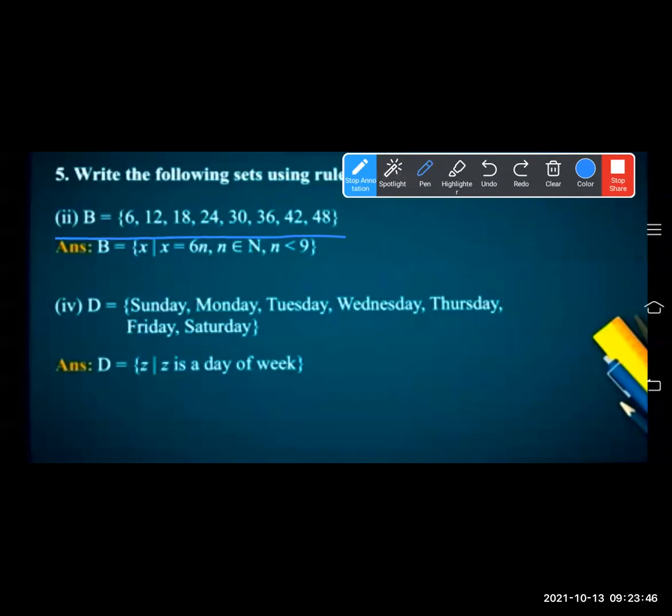What is this list? 6, 12, 18 is the table of 6. You should know that x is equal to 6n, where n is a natural number. It starts from 1. 6 times 1 is 6, 6 times 2 is 12, 6 times 3 is 18, 6 times 4 is 24, 6 times 5 is 30, 6 times 6 is 36, 6 times 7 is 42, 6 times 8 is 48. It is till 8. So you can write n less than 9, or n from 1 to 8. But n less than 9 is very easy.